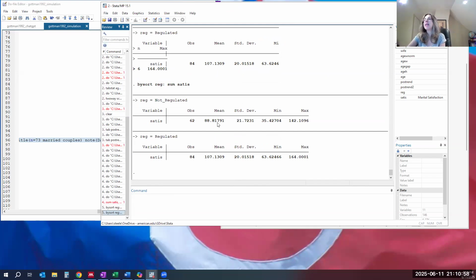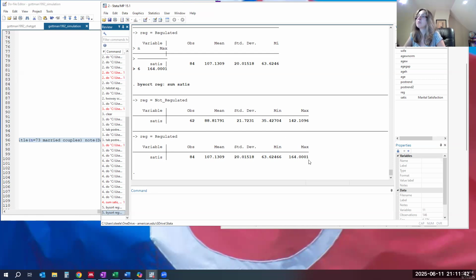And so, yeah, you can see that in our simulated data, there's an even bigger gap than in the real data. This is a gap of almost, well, this is 89, so it's about 18 points between regulated communicators and non-regulated communicators. And with a pooled standard deviation that did come out to be just under the real data, it's 22. Here it's about 21 averaged across. That means that we're almost a full standard deviation apart in our simulated data in terms of marital satisfaction.